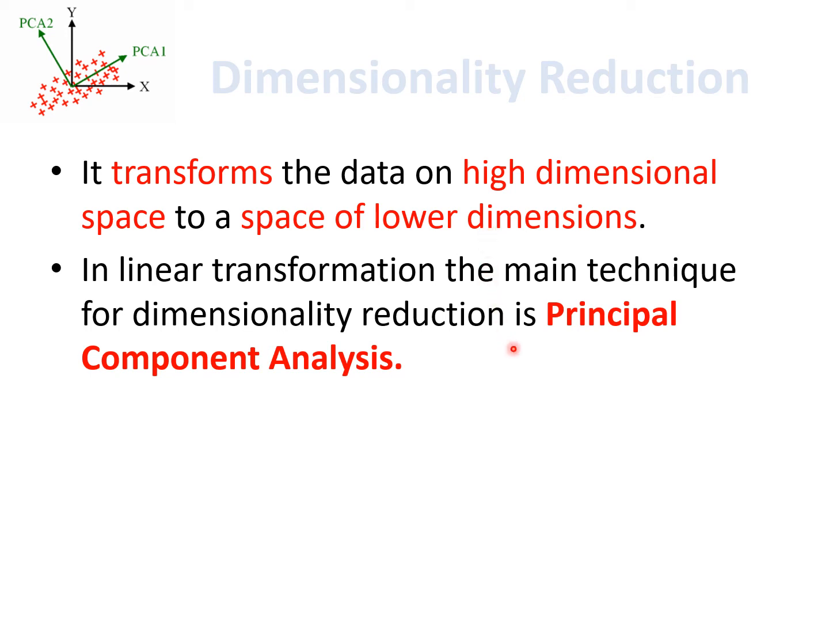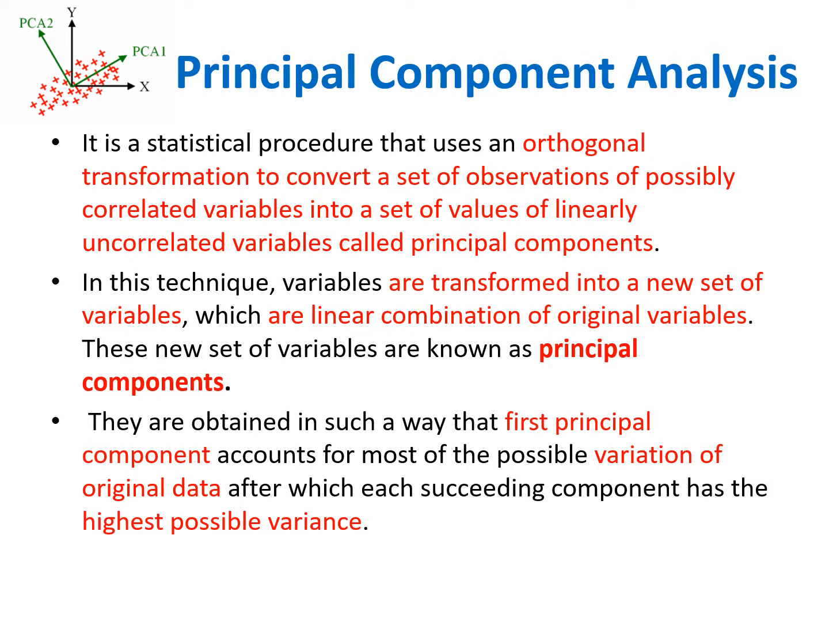In linear transformation, the main technique for dimensionality reduction is principal component analysis. So the main technique used in machine learning for dimensionality reduction is principal component analysis, which is one of the most important techniques. Now we will see principal component analysis. It is a statistical procedure that uses an orthogonal transformation to convert a set of observations of possibly correlated variables into a set of values of linearly uncorrelated variables called principal components.